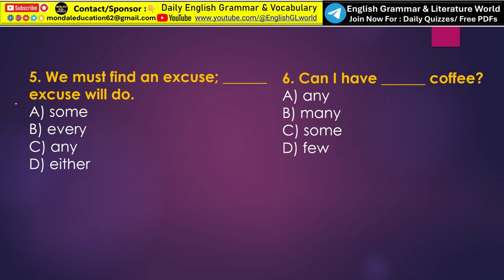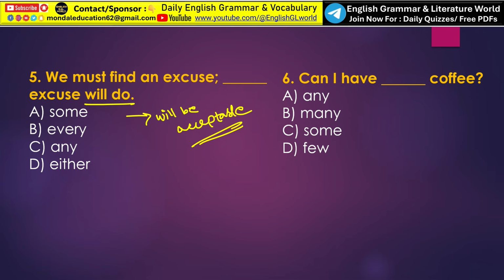Next, we must find an excuse dash excuse will do. Here the phrase will do means will be acceptable. So the sentence means we must find an excuse, any excuse will do.